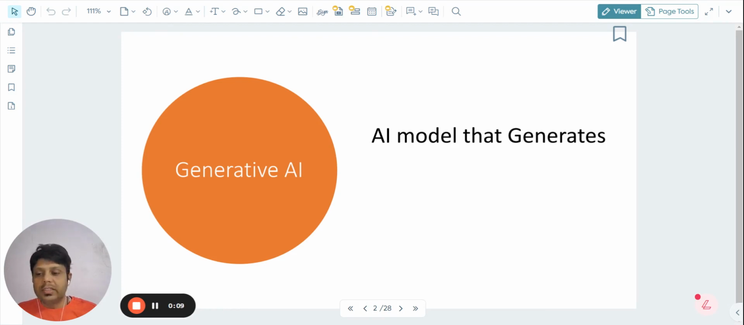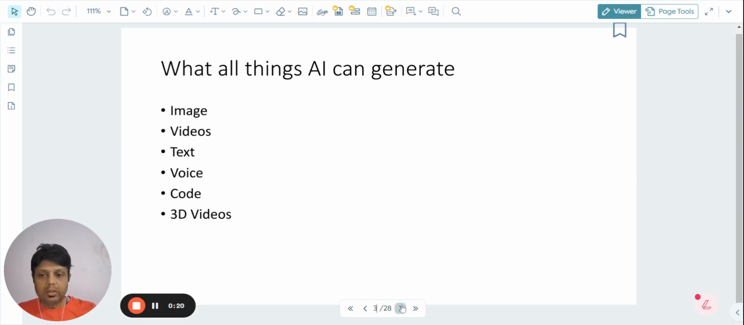So, in the previous video, we started learning generative AI. So, what is generative AI? Anything which an AI model can generate comes under generative AI. So, what all things can AI generate? AI can now generate images, and it can generate videos. Videos are nothing but a collection of images, right? Then it can generate text, voice, and code. You ask ChatGPT to write code to create such and such website, it will generate it for you, and it can also generate 3D videos.